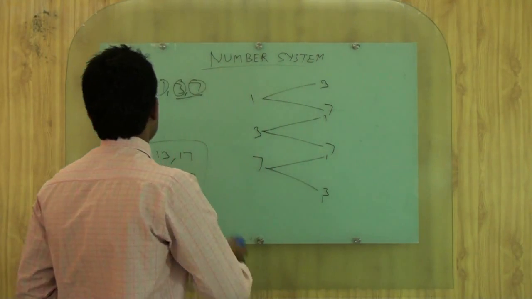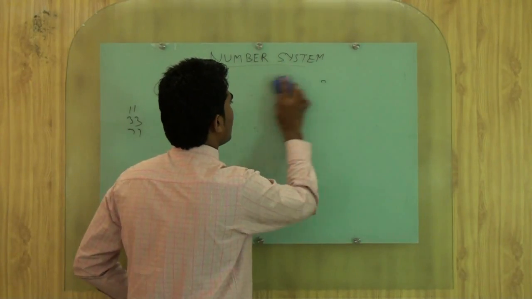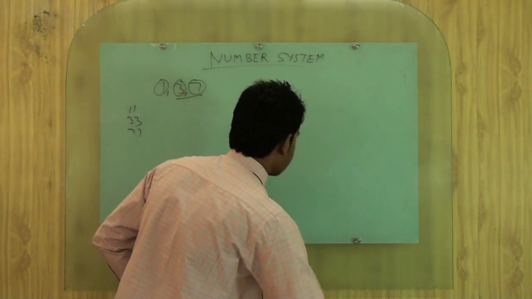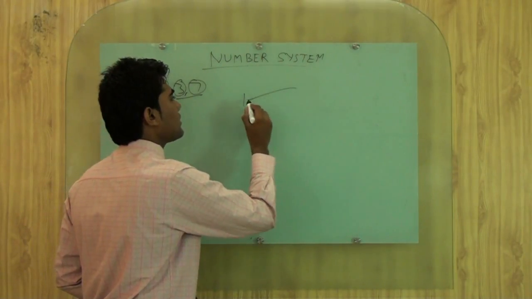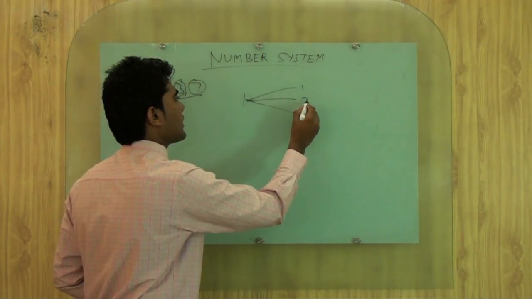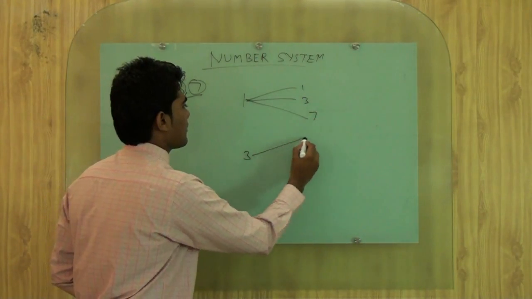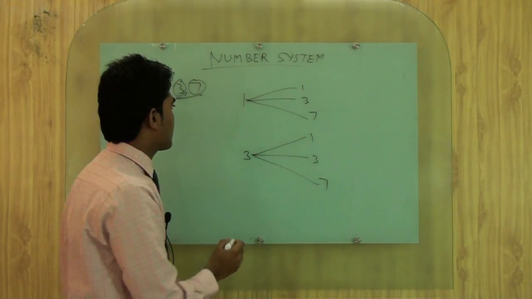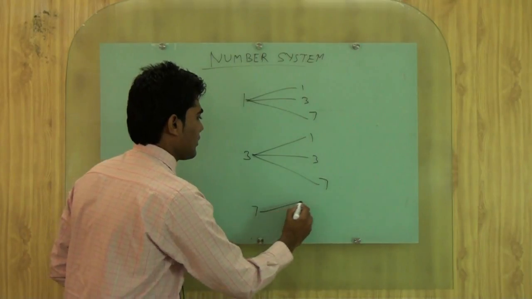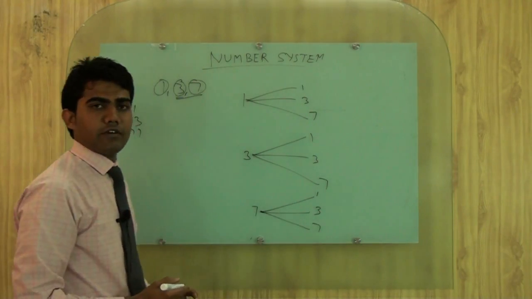After that we will see, if repetition is possible, then how many numbers are possible. Same, we will write 1. Repetition is possible, so we will take 1, 3 and 7. For 3 we will take 1, 3 and 7. For 7 we will take 1, 3 and 7.